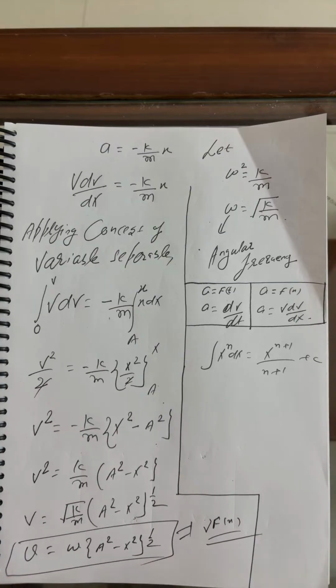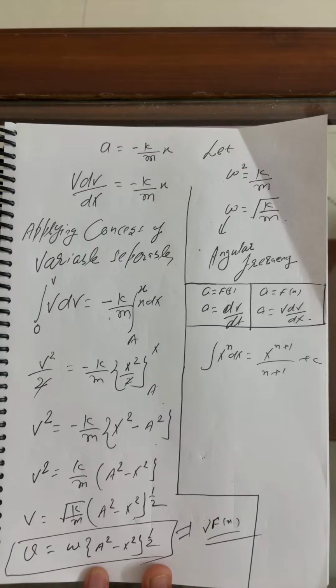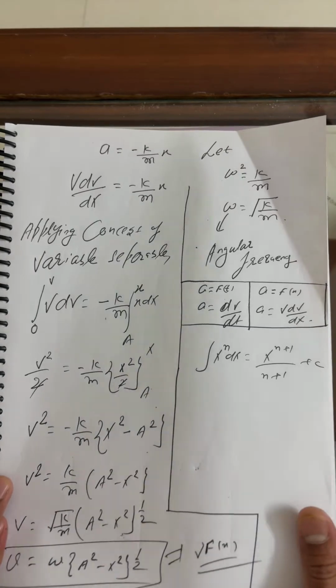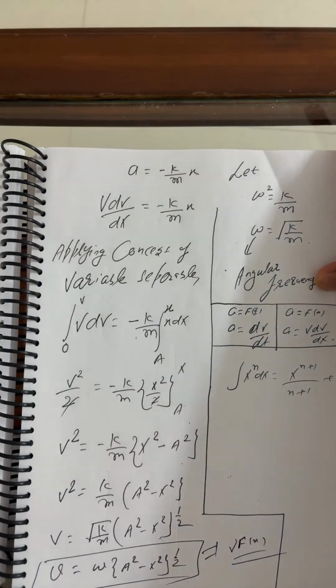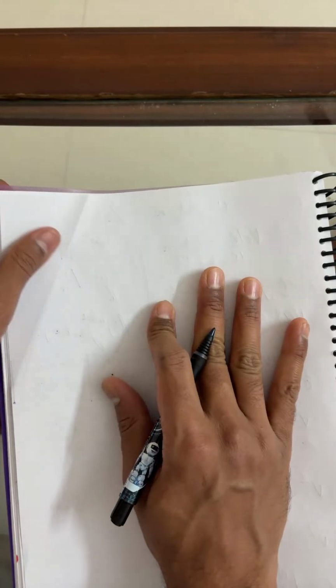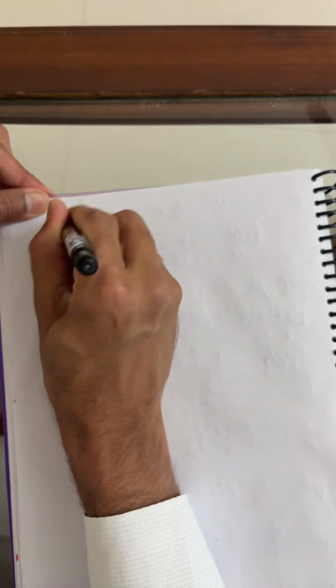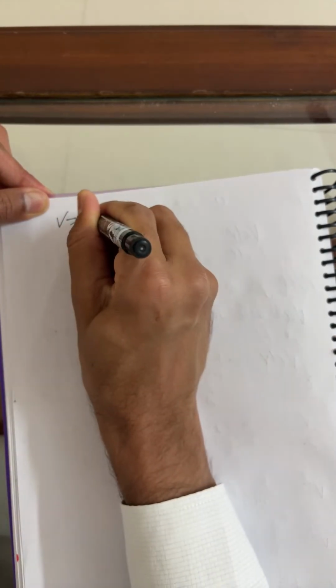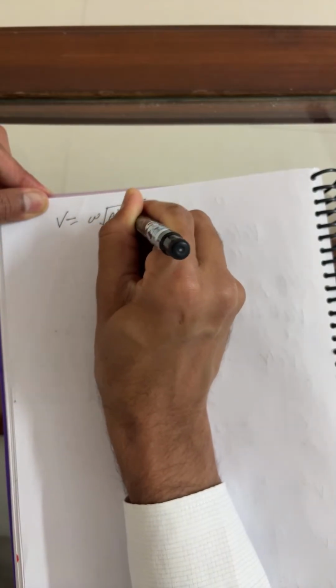v as a function of x. Now I wanted to draw the graph of v as a function of x. Just let me turn the page, and take a snapshot. For further calculations, we already got v is omega times the square root of a square minus x square.